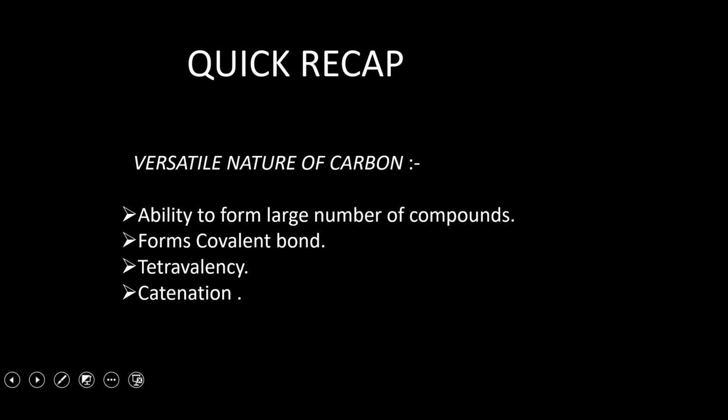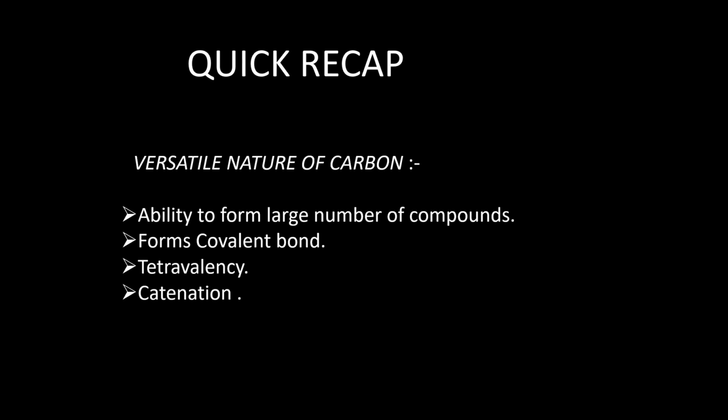So let's have a quick recap. The versatile nature of carbon, why it can make a large number of organic compounds. It shows the covalent nature. Carbon has 4 electrons in the outermost orbit, so it is tetravalent, and so it can form bonds by sharing of electrons.